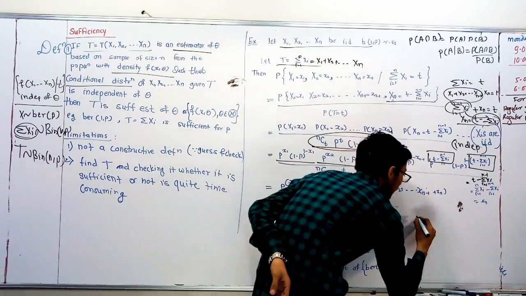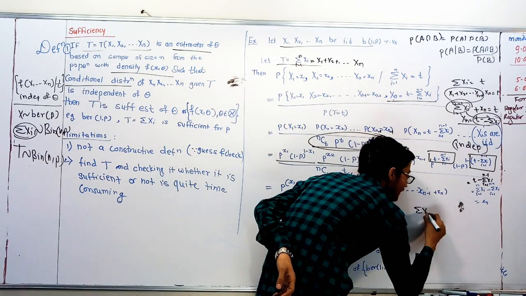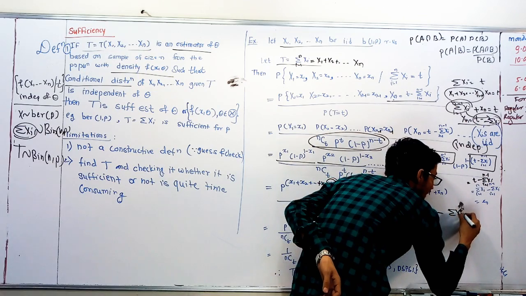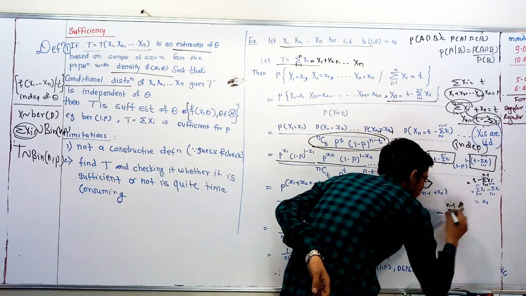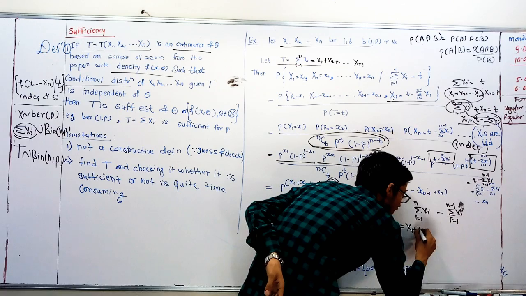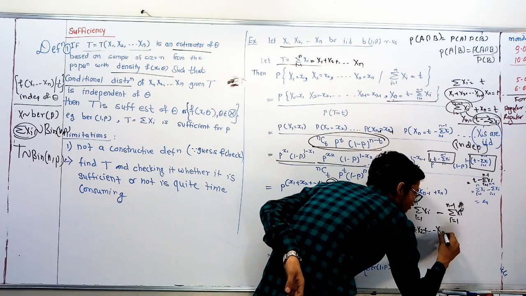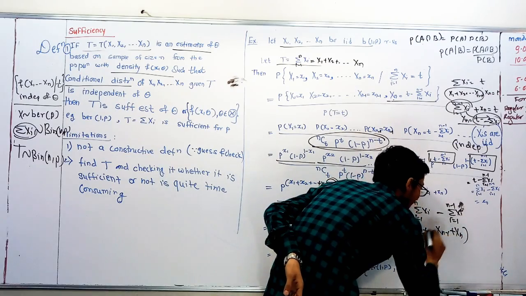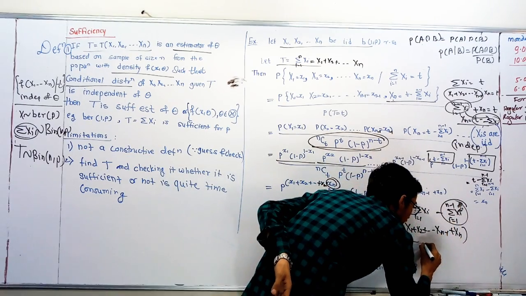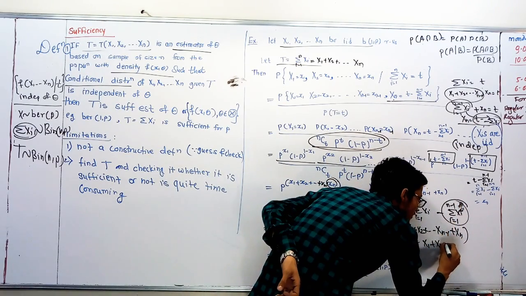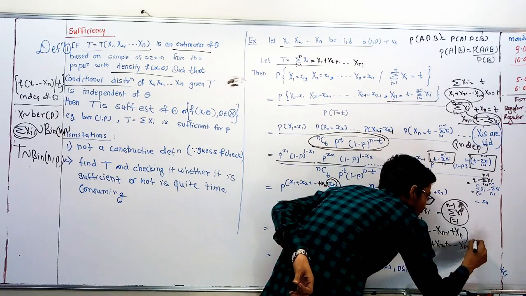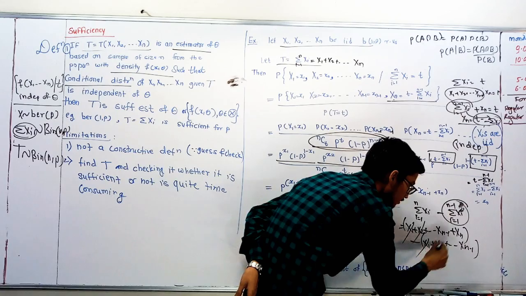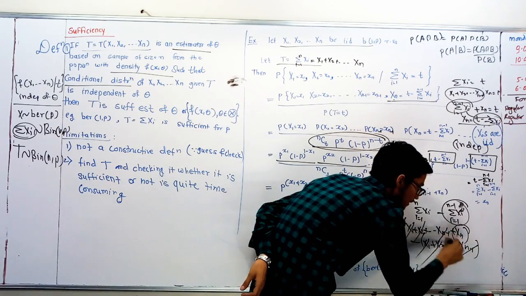See, summation xi, i from 1 to n minus summation xi, i from 1 to n minus 1. How do we write? X1 plus x2 plus up to xn minus 1 plus xn, and minus this term, x1 plus x2 plus up to xn minus 1. X1 cancels, x2 cancels, xn minus 1 cancels. What remains?